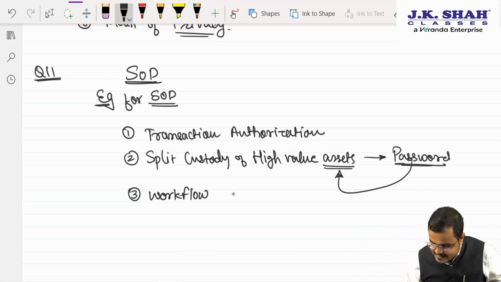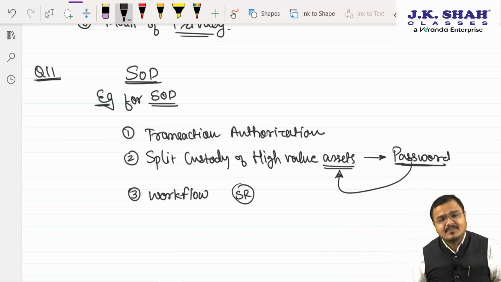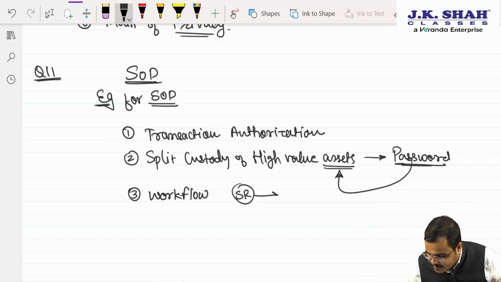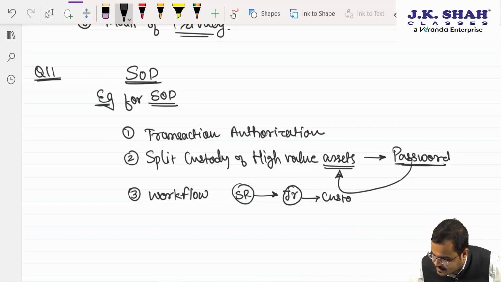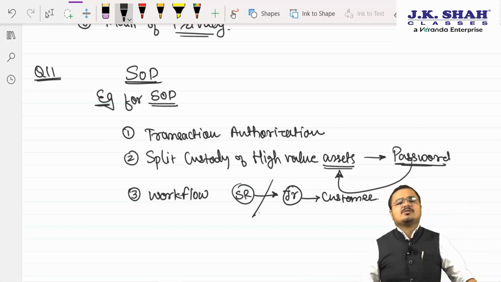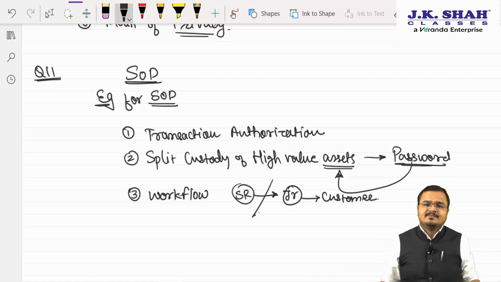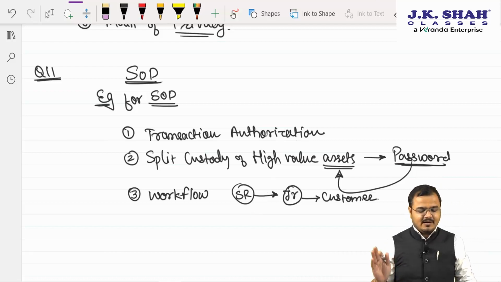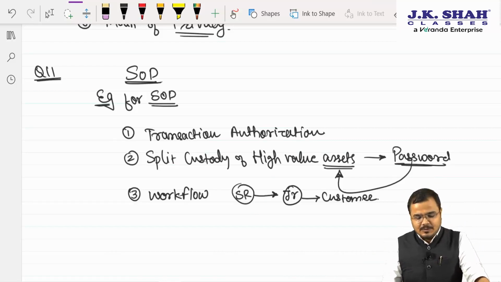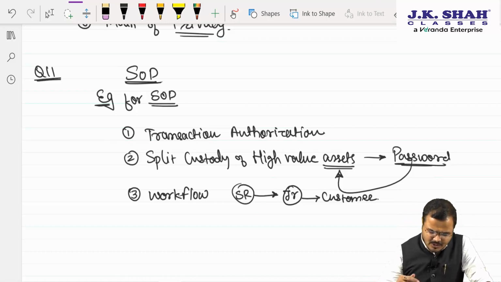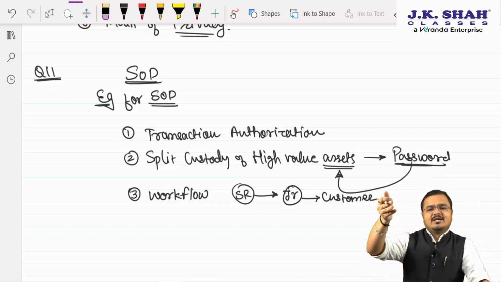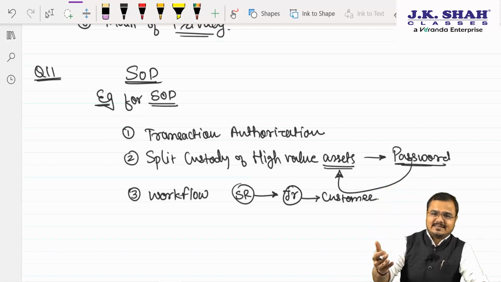So here the transaction will first be checked by the senior. Subsequently, it will flow towards the junior, and finally the data will come to the customer. So here again, two people know the thing, but until approval is received from the senior, the junior can't act. I hope you are clear. Yes sir. Again, there is a workflow which is divided. Understood? Or sometimes a higher level management authority is required to approve the transaction.